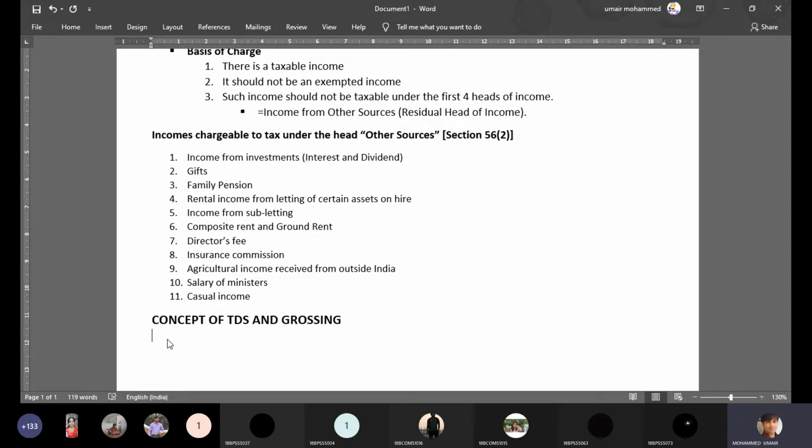Let's say I go to Christ University to do a quiz show, and Christ University pays me 25,000 as my fees. After getting that 25,000, I may not include that in my total income. I might not disclose it at all because I don't want to pay tax. So the 25,000 income I've earned has gone unnoticed. I have not revealed it, neither have I paid any tax on it. In this way, Government of India is losing crores of rupees of tax.